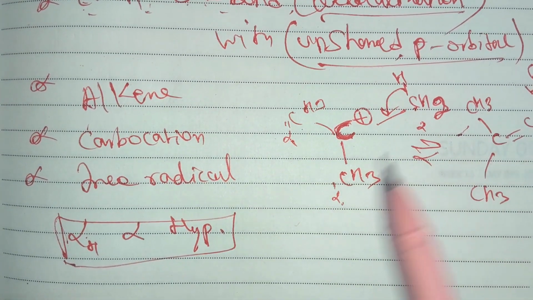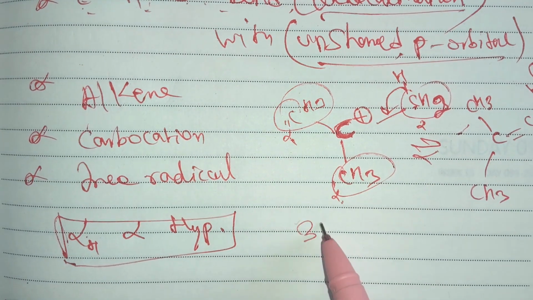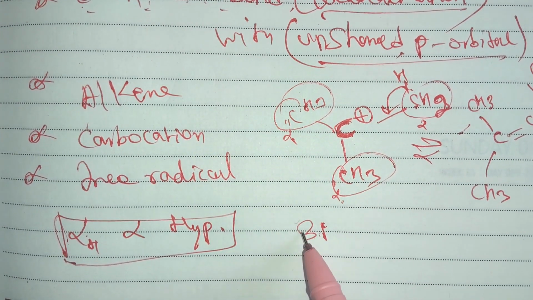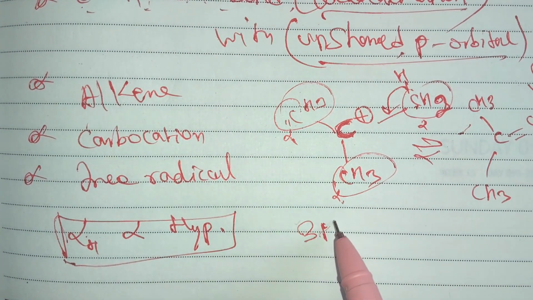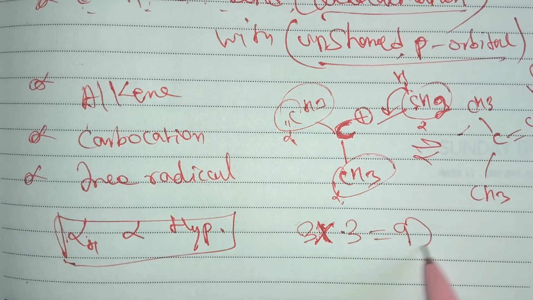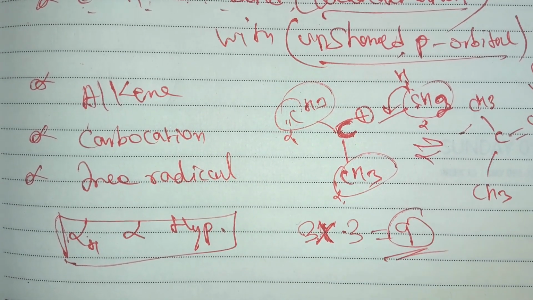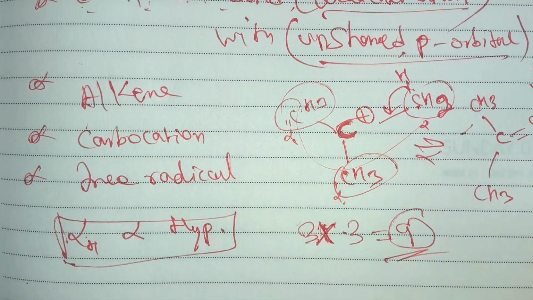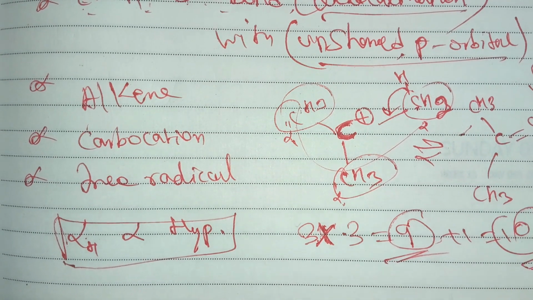Similarly, each methyl group contains 3 hydrogens, and there are 3 methyl groups, so 3 into 3 is equal to 9. So 9 hyperconjugative isomers are possible. If we add the parent compound, 9 plus 1 is equal to 10 structures.